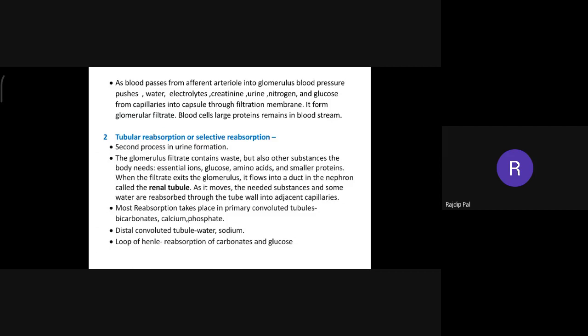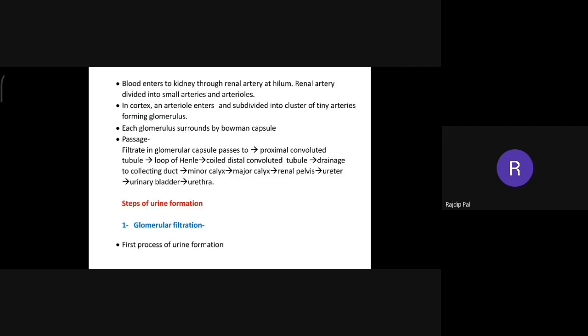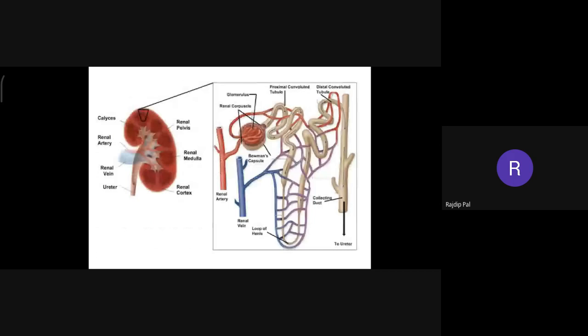These are the things being reabsorbed in the proximal convoluted tubule. The distal convoluted tubule reabsorbs water and sodium, and the loop of Henle reabsorbs carbonates and glucose. Now you see here, it will be clear.